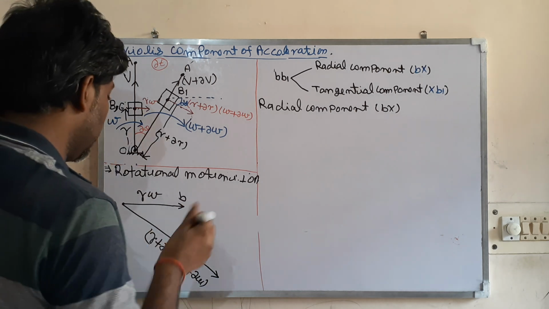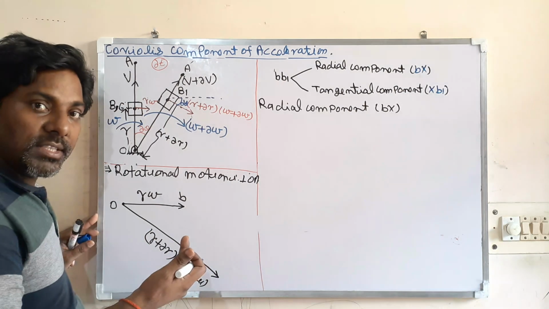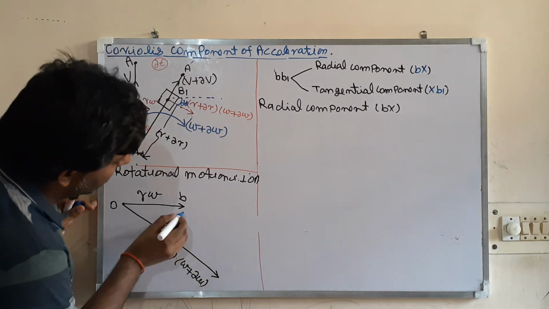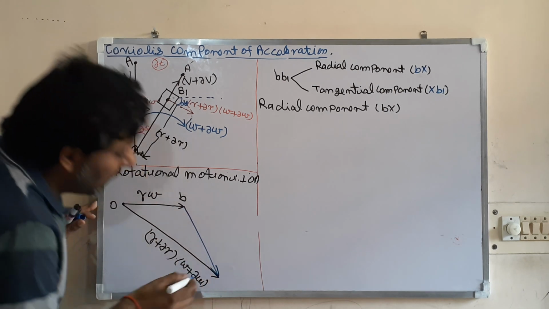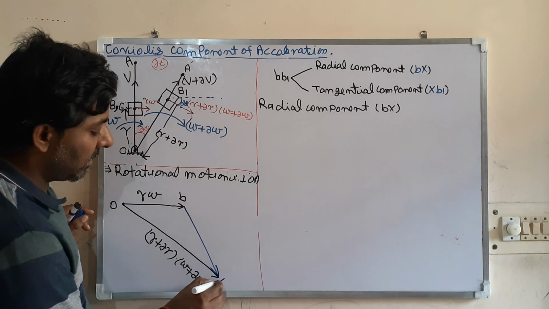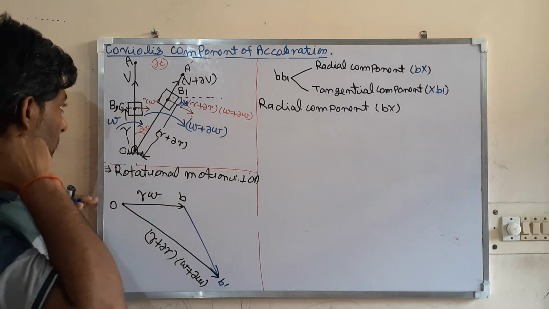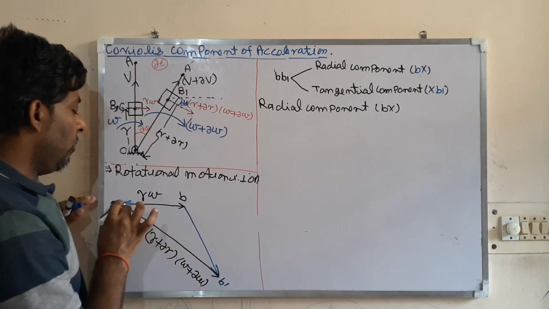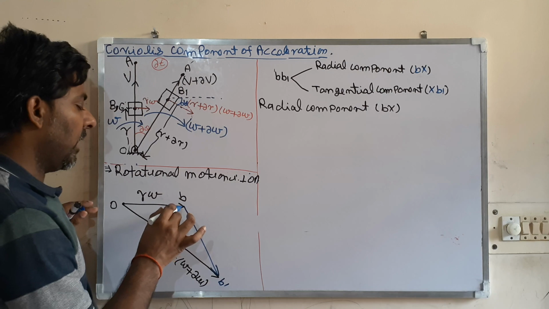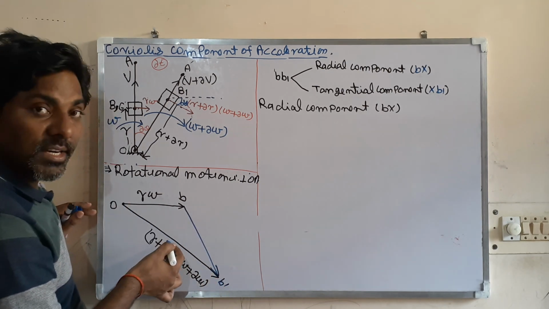So look at here. This is the initial one, this is the final one. So what is the change of velocity vector? If you add this, then this will be the change of velocity vector. This is B1, the B1 new position. So if you take the first vector, then from the head you draw the other vector, you are getting this. So that is the resultant vector.